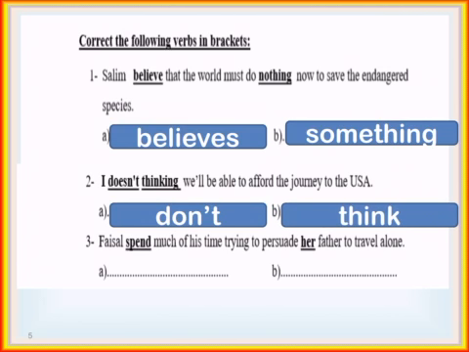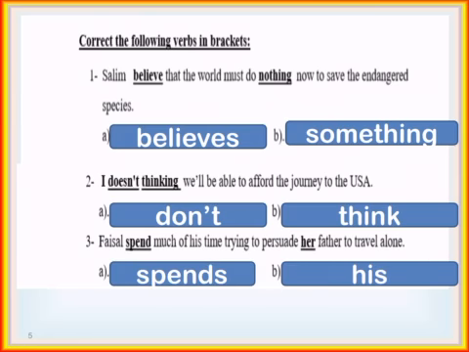Number 3, Faisal spent much time trying to persuade her father to travel alone. So he spends, and his.